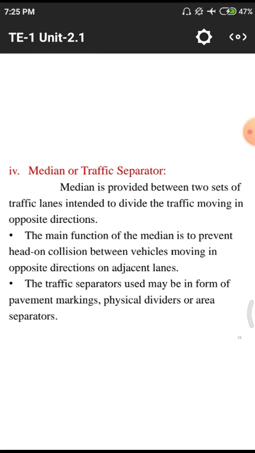Second, the main function of the median is to prevent head-on collisions. Head means, if there is a car or any other vehicle, the front part we call the head and the back part we call the tail. So head means front part, tail means back part.